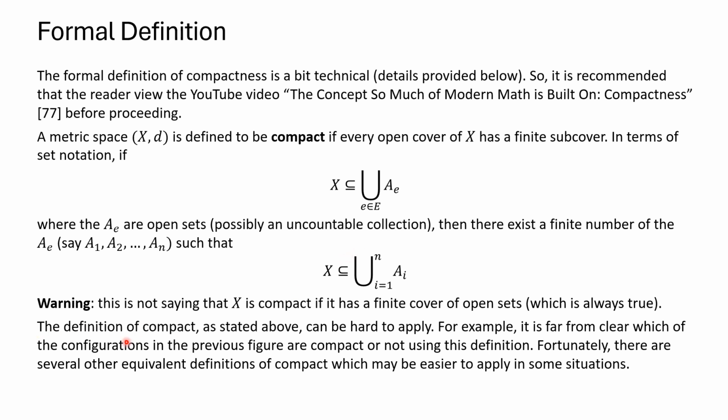Yeah, and just maybe one other point here. The definition can be rather hard to apply, but we have some equivalent definitions or equivalent conditions for compactness, which I'll state. Some of them are general, and then at the very end of the presentation, there's another set of conditions that apply just to n-dimensional Euclidean space, where it's rather easier to determine if something is compact.